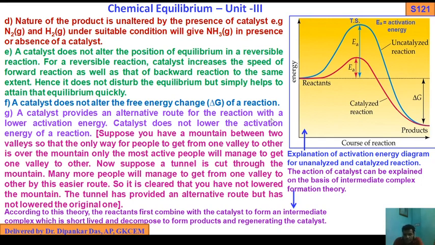So, explanation of the activation energy diagram for uncatalyzed and catalyzed reaction. The action of a catalyst can be explained on the basis of the intermediate complex formation theory. This is the TS or intermediate complex. Later, in the next slide, we will discuss how the intermediate complex is formed. According to this theory, the reactant first combines with the catalyst to form an intermediate complex, which is short-lived, very unstable, and decomposes to form products, regenerating the catalyst.